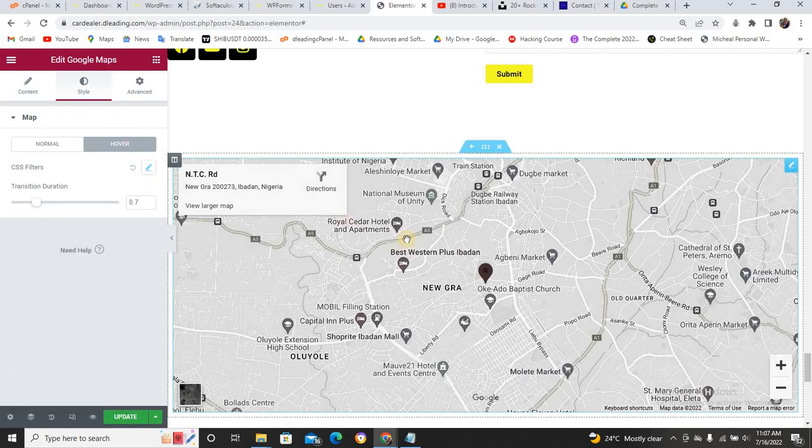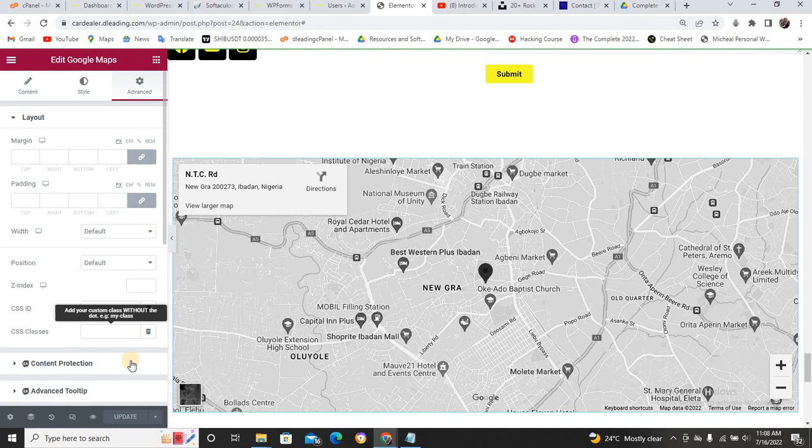Now if you look at this map, it has a background overlay. Once I put my mouse on it, it's going to change to the normal default. But once I move my mouse out of it, it's going to change to white because there's a background overlay. And this is where we increase this. You can change it, you can do anything you like on it. I think it should better be 0.7. Yeah. And let's click on our update. You can also come to this advanced section and do anything you want with it.